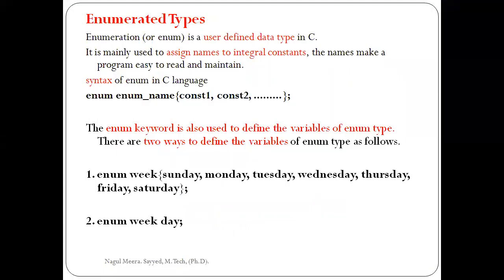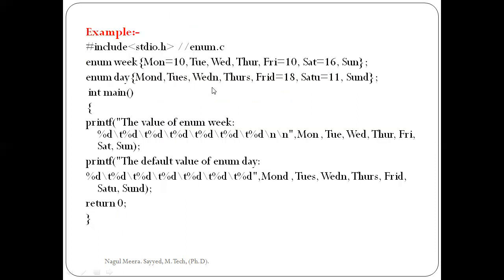What is the meaning of enumerated type? Enumerated types are also called enum. It is a user defined data type. With the help of enum types, we can assign names to integral constants. The syntax is enum, enum name, then constants. There are two ways to define the variables: enum week, and also we can simply use enum name. This is the simple program we already executed.